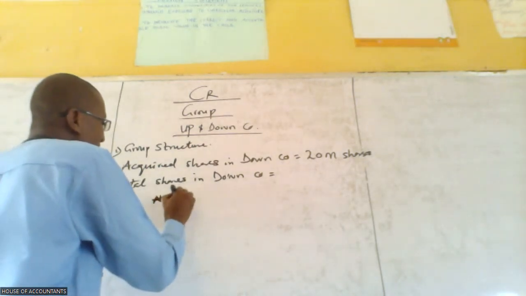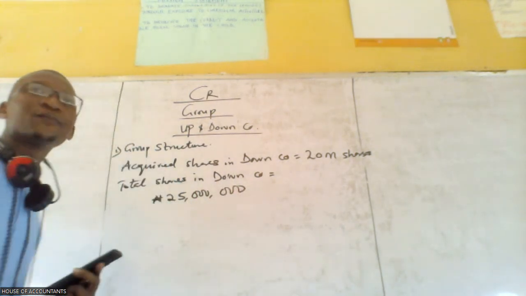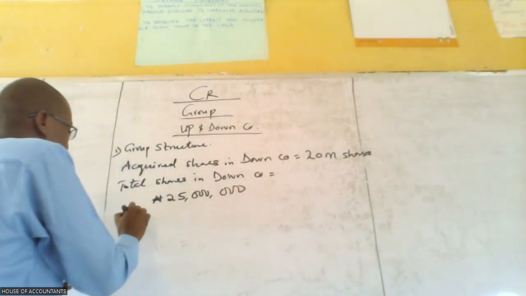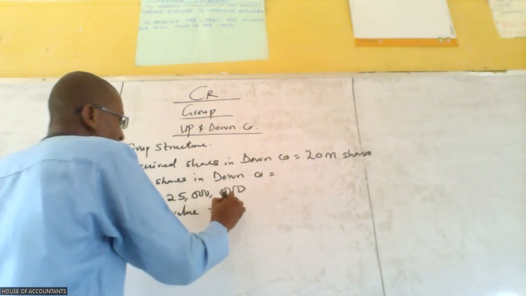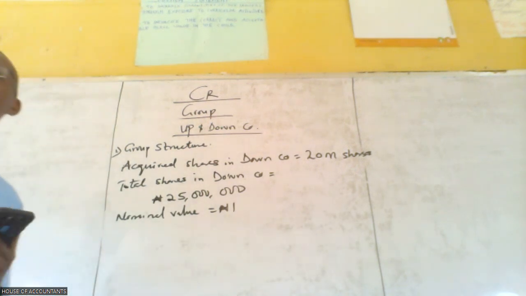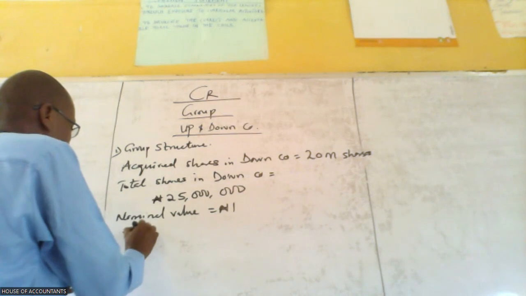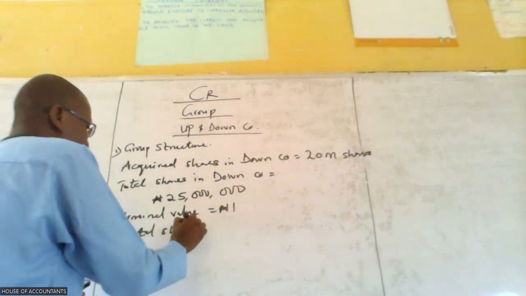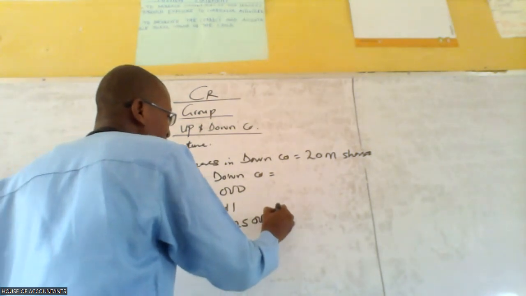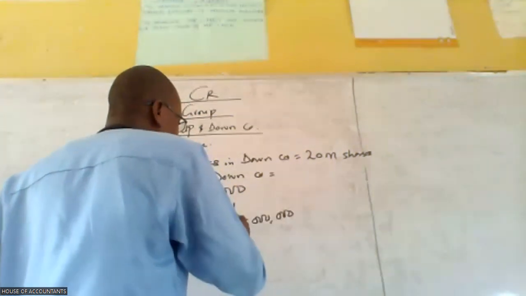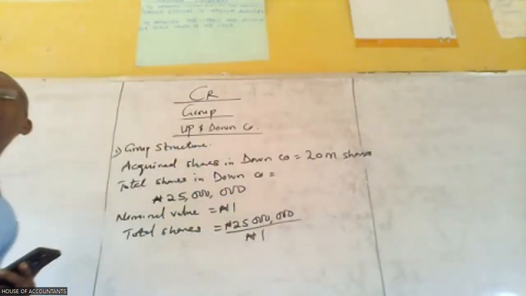The value of that is 25 million. Yes or no? Then the nominal value is 1 naira. Are we getting that now? So which means that total shares they have will be 25 million naira divided by 1 naira.